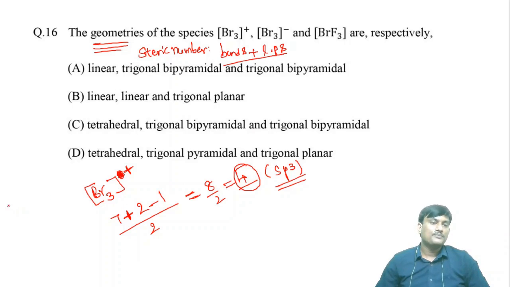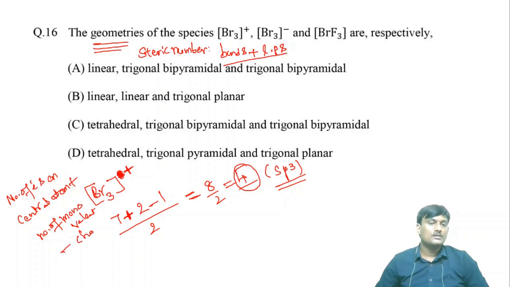What is the formula? This is the number of electrons on the central atom plus the number of monovalent atoms around the central atom minus the charge, divided by 2.